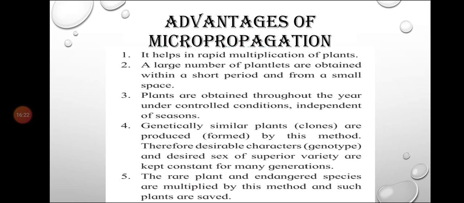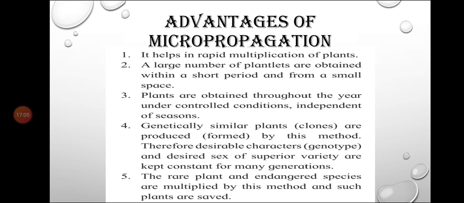Okay. Then genetically similar plants, clones, are produced by this method. Therefore, desirable characters, genotype, and desired sex of superior variety are kept constant for many generations. So definitely when we are growing as per our requirement, we will get the desired quality character of the plant, and we will be able to get the clones, similar plants, and definitely we will be able to maintain the superior quality of the plant for many generations, because this is in our hand how we are growing the plants, and which explant we are using, which cell we are using.